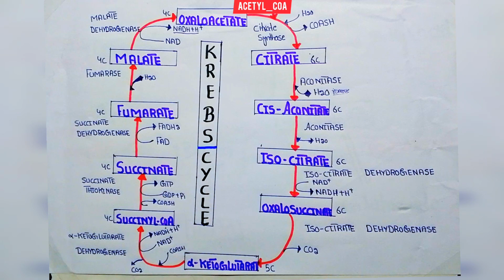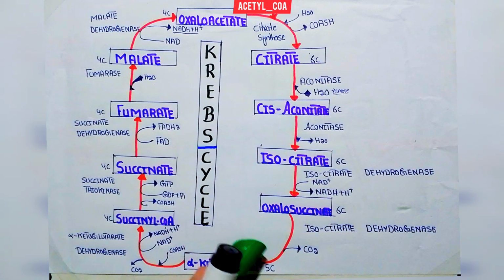Now look at what happens to the alpha-ketoglutarate. It is converted into succinyl coenzyme A, another intermediate of the TCA cycle. Simply remember that alpha-ketoglutarate is the only intermediate of the TCA cycle that has 5 carbons.